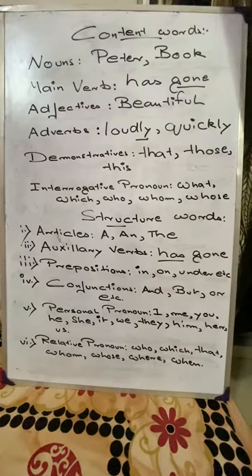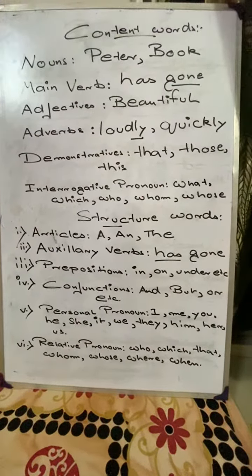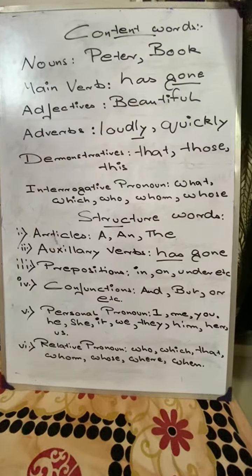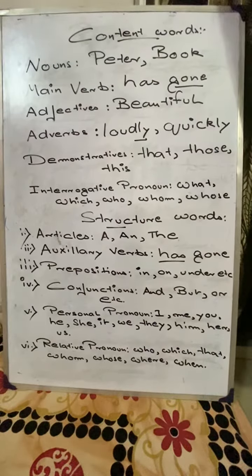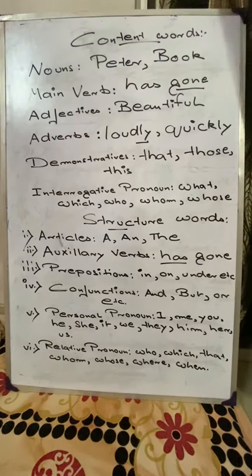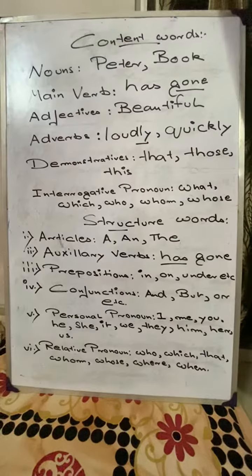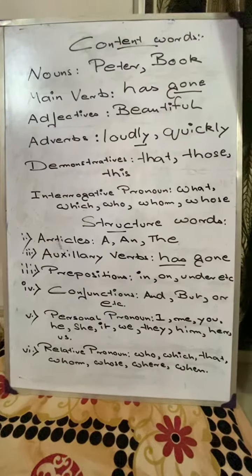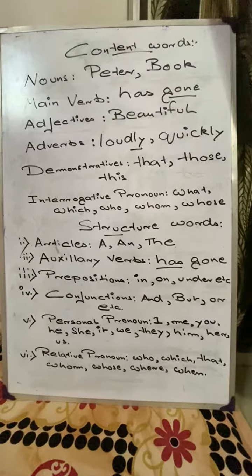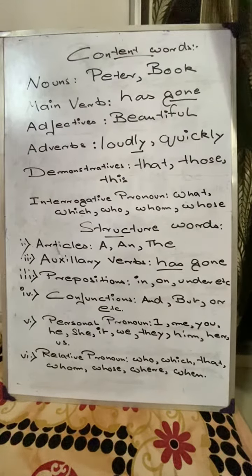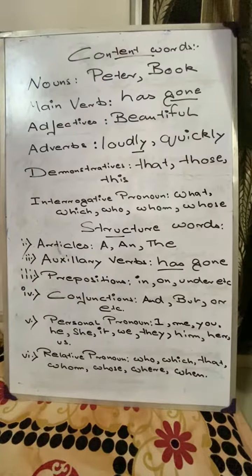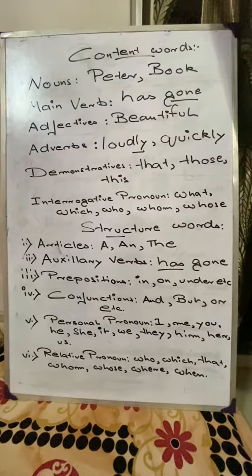So to recapitulate once again, nouns fall under the category of content words. Main verbs fall under the category of content words. Adjectives fall under the category of content words. Adverbs fall under the category of content words. Demonstratives fall under the category of content words. Interrogative pronouns too fall under the category of content words. And why are we looking at this difference between content and structural words?